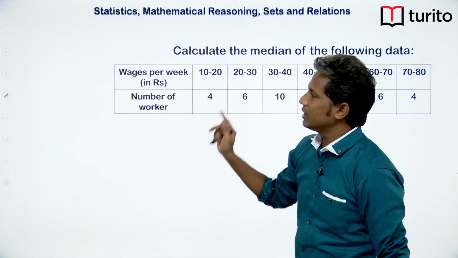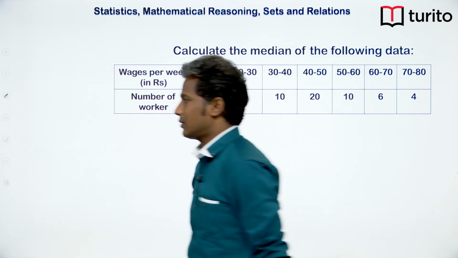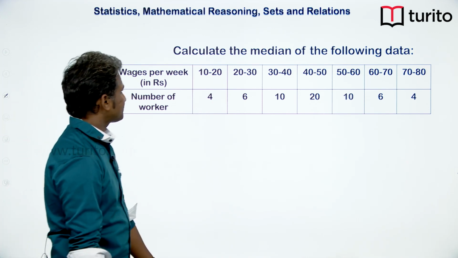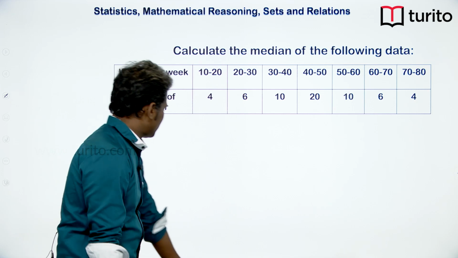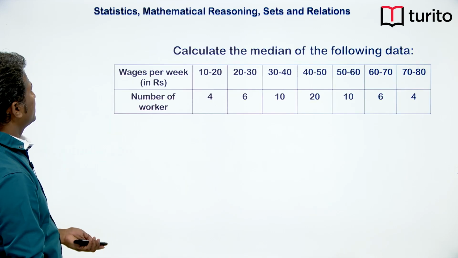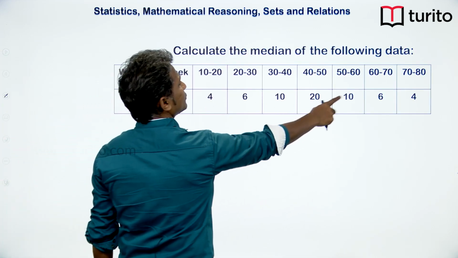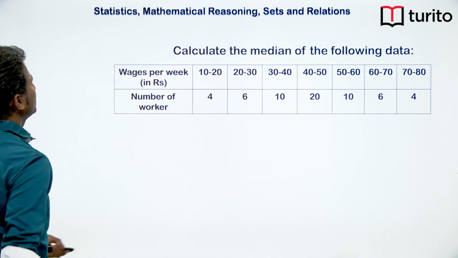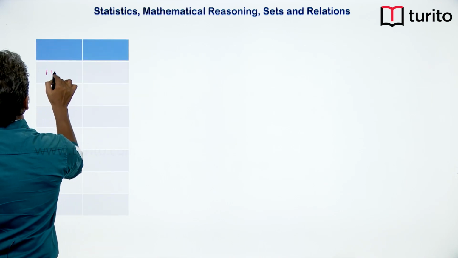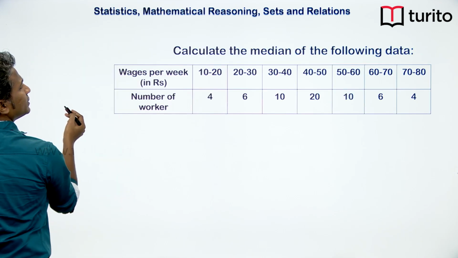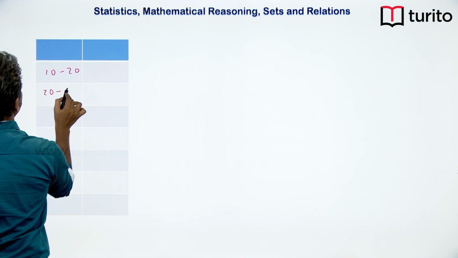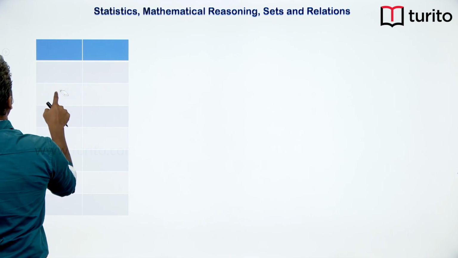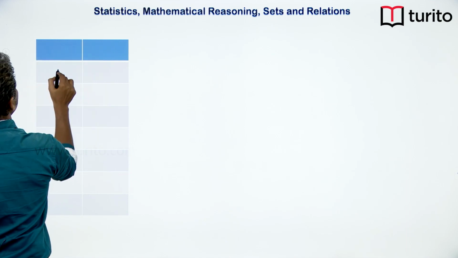So here how do we find the median? To find the median we use an idea like this. I can explain this using a different table here. How many entries are here? 1, 2, 3, 4, 5, 6, 7. We got 7 entries. So let me take the data here. It is 10 to 20, then 20 to 30. What is the average of these values? The average of 10 to 20 is 15.